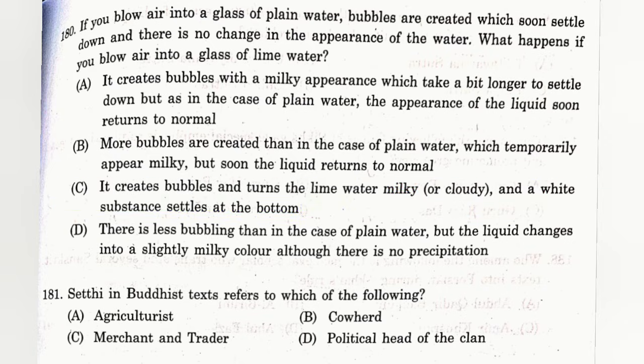Question number 181. Seti in Buddhist text refers to which of the following? The answer is C. Merchants and traders. In Buddhist literature, the term Seti refers to wealthy and influential merchants.